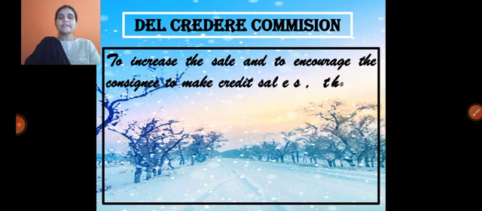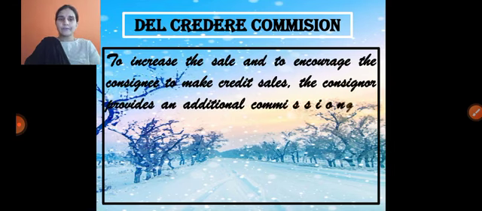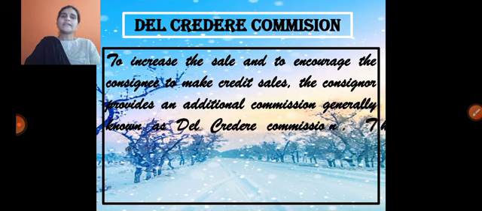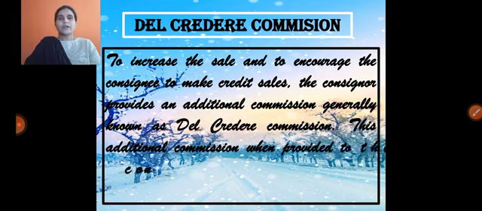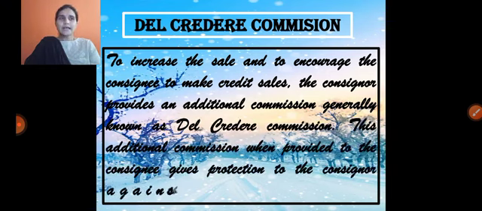The second one is del credere commission. So what is the del credere commission? To increase sales, it encourages the consignee to make credit sales, because all customers may not pay cash immediately.